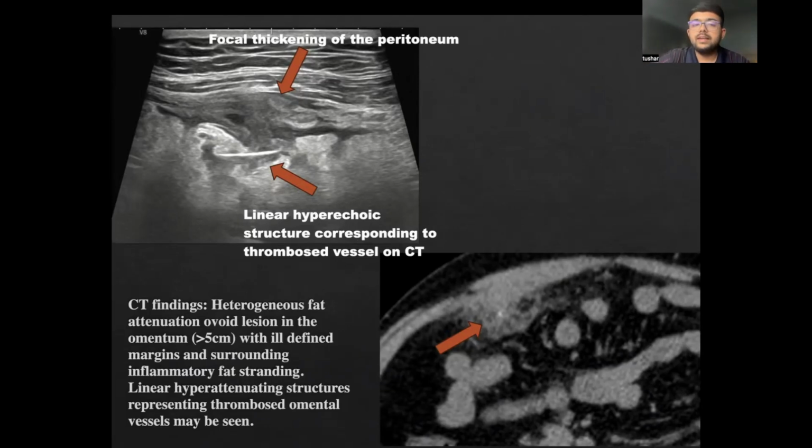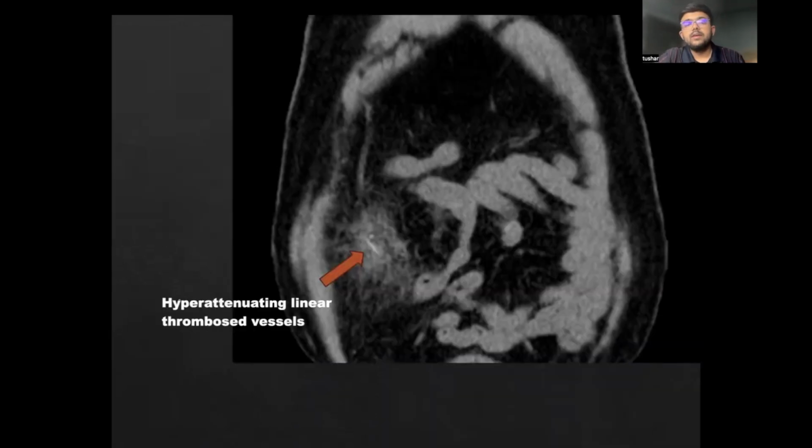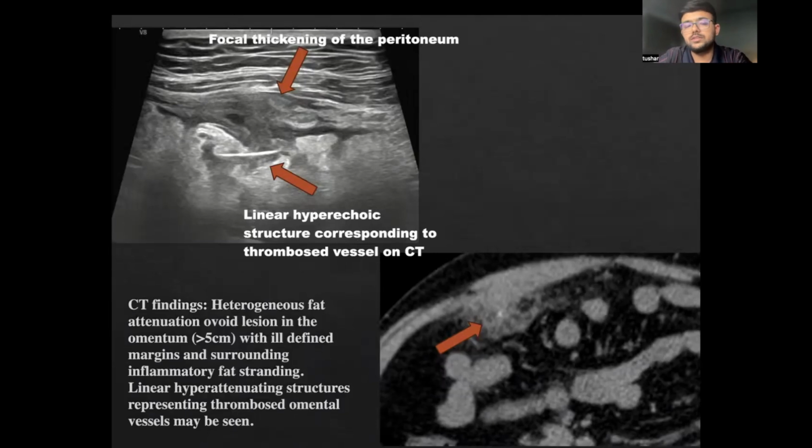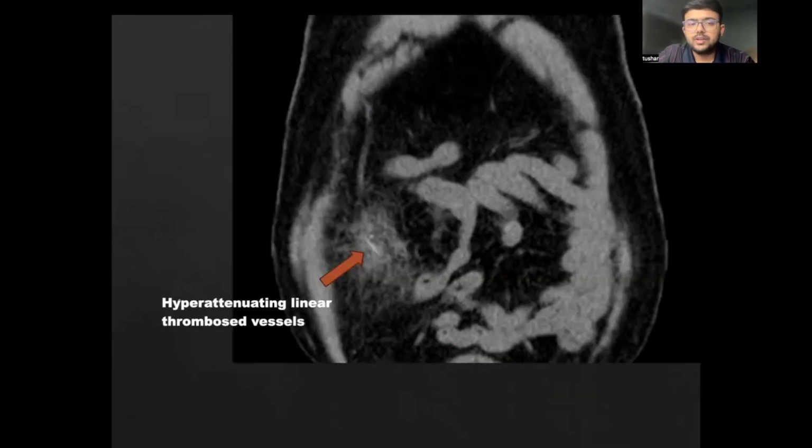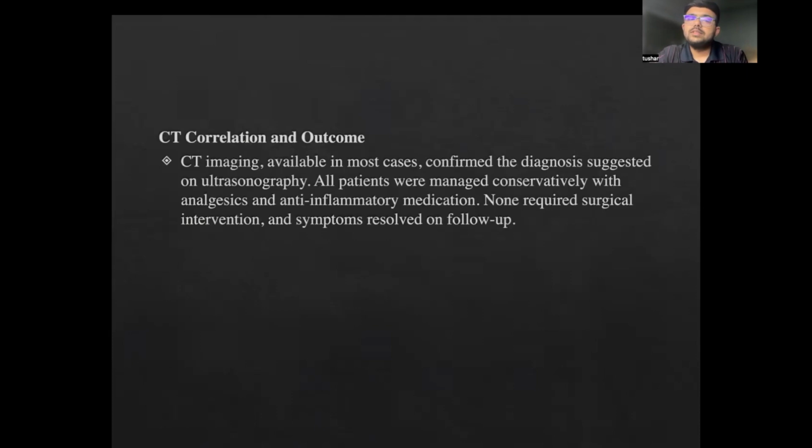And in some very rare cases, like the one we picked up, there was a linear hyperechoic structure corresponding to a thrombosed vessel on CT. As you can see, the CT points to a dot. And over here, we can see the linear nature of the structure, which is the thrombosed vessel, which we picked up even on ultrasound. So we suggested the same in our ultrasound report, and the findings were confirmed on CT. CT will show a heterogeneous fat attenuation ovoid lesion with surrounding fat stranding. CT imaging available in most cases confirmed the diagnosis made on ultrasound, and all patients were managed conservatively.